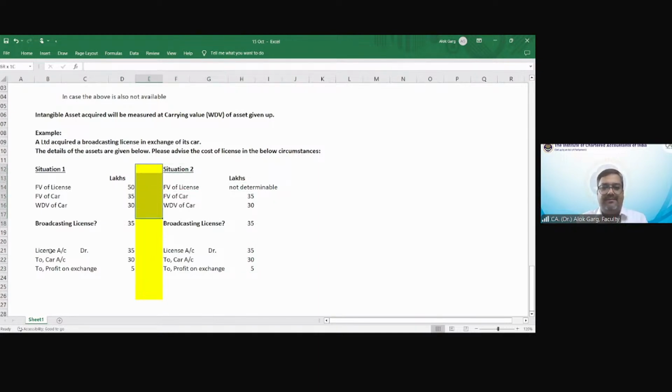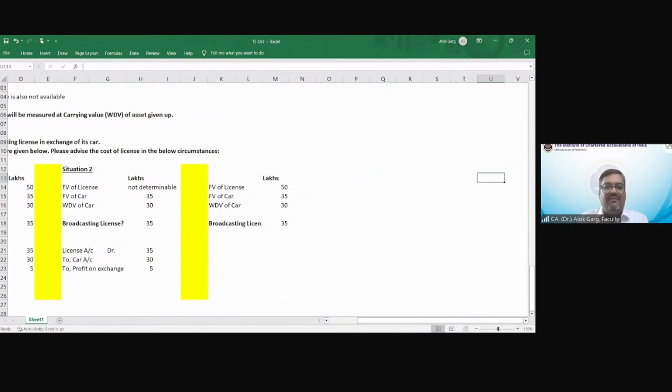Situation number 3. I hope you are enjoying these different scenarios, which will make all your doubts clear when you refer to these notes. Fair value of license 50 lakh. Fair value of car not determinable.